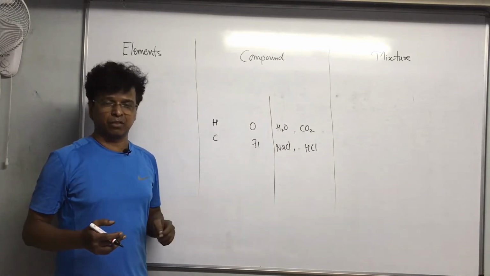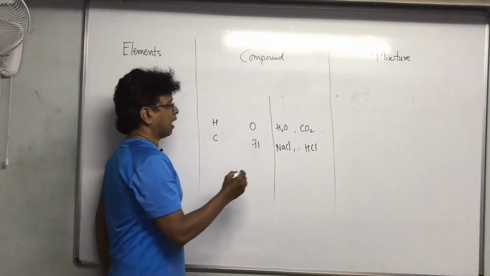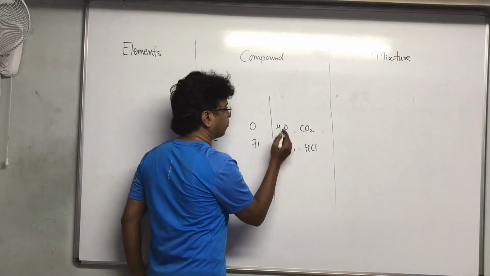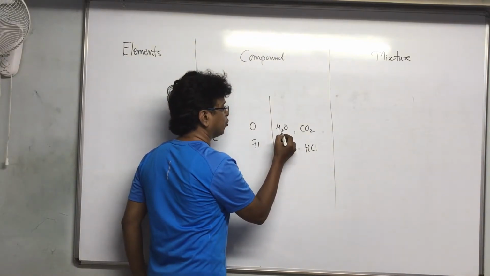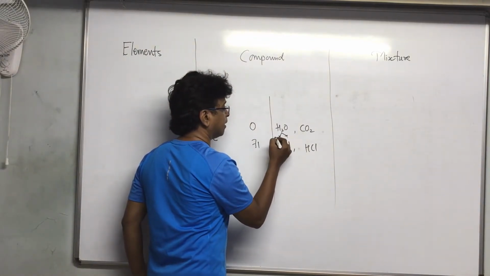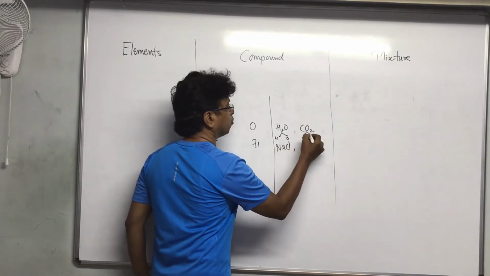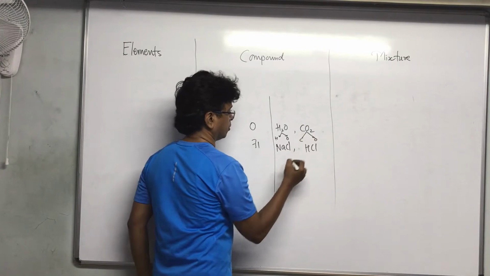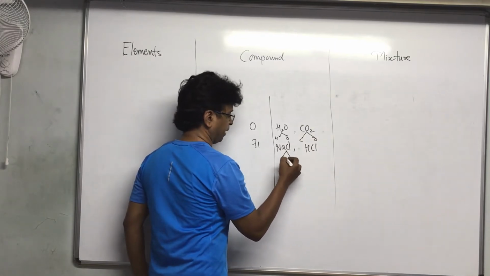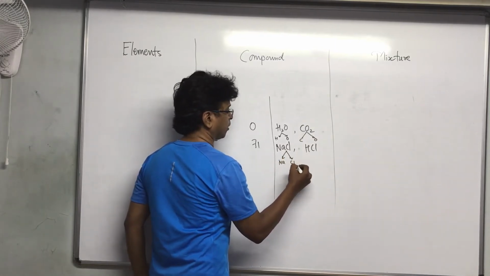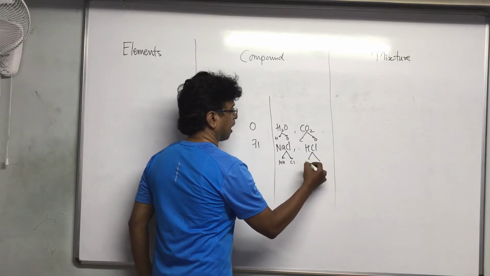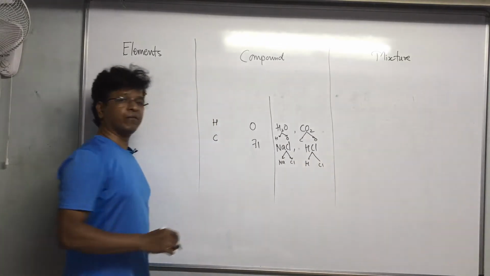Now what is the basic difference? If I think about breaking them, I can break water into two different elements, hydrogen and oxygen. I can break carbon dioxide into two different elements, carbon and oxygen. I can separate sodium chloride into two different elements, sodium and chlorine. Here also, hydrogen and chlorine are two different elements.